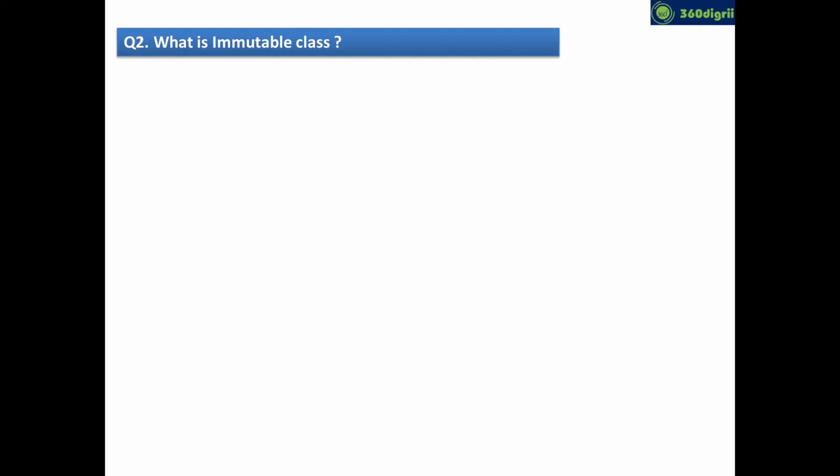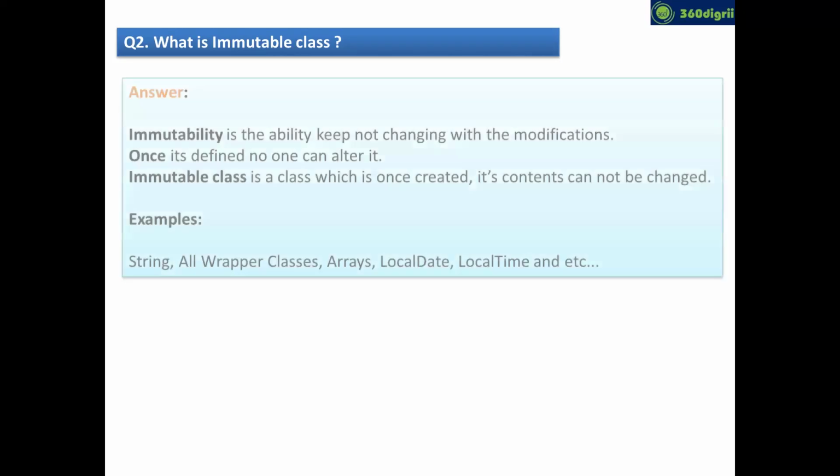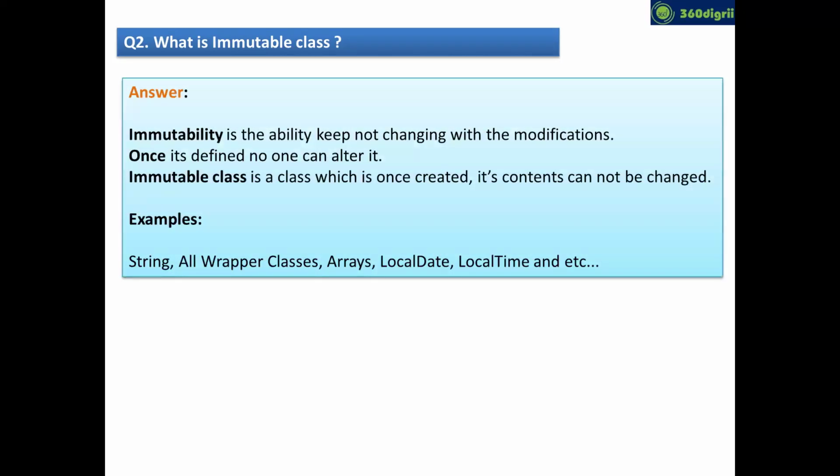So generally the meaning of mutable means can modify. I was talking about the general meaning. Mutable means it can modify. Immutable means it cannot be modified. Now, but see the definition of immutability. Immutability means the ability to keep not changing with modifications. Once it is defined, no one can alter it. An immutable class is one which, once created, its content cannot be changed. In Java, we have String and all 8 wrapper classes.